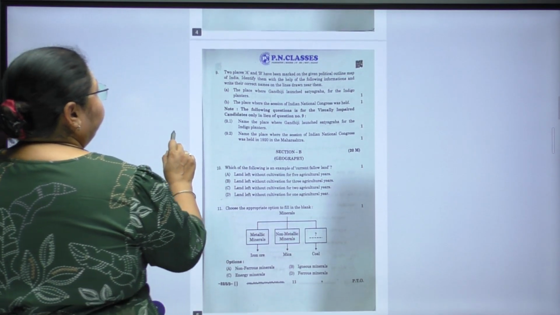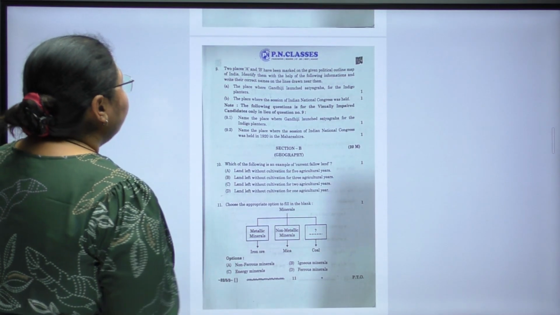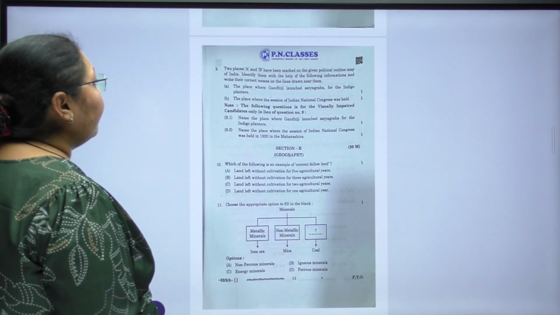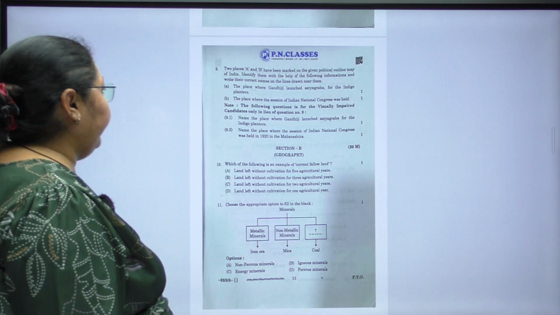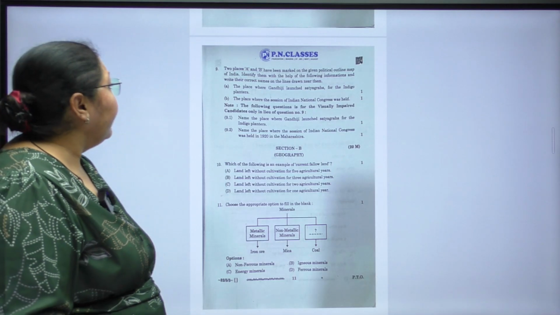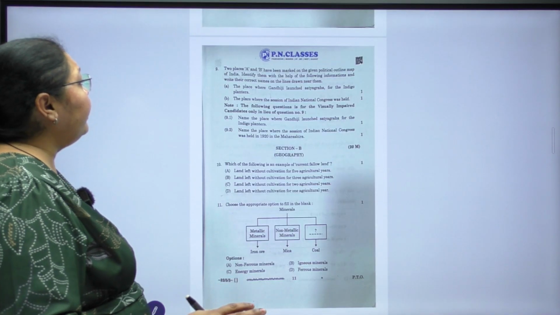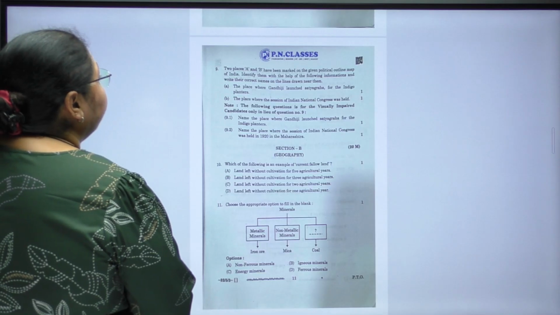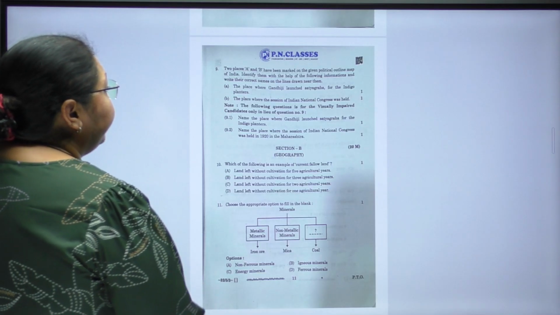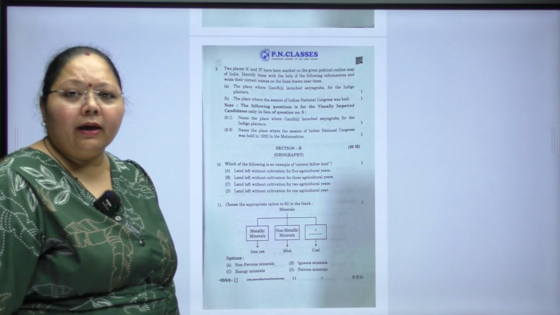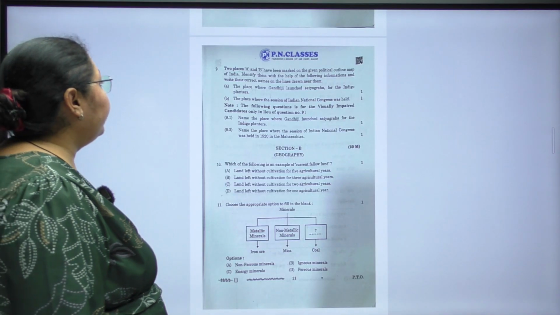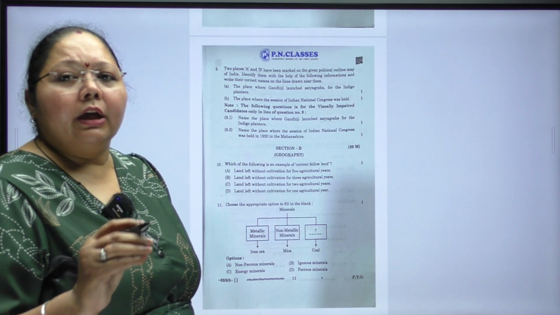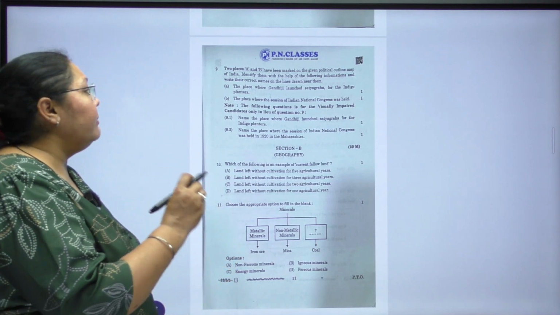Question number 9. Two places A and B have been marked on the given political outline map of India. Identify them with the help of the following information and write the correct names on the lines drawn near them. You have already been provided the outline map of India by CBSE for the examination. Now the only thing is, as we have practiced a lot, we know the places which are to be marked.